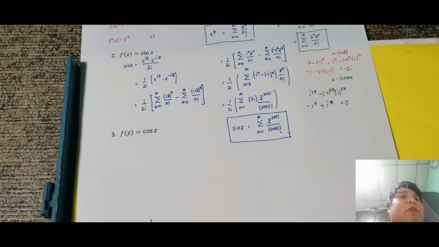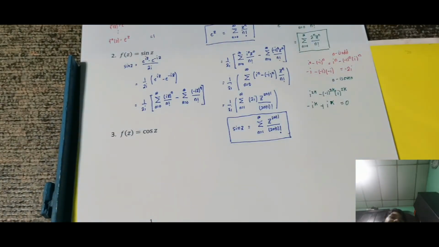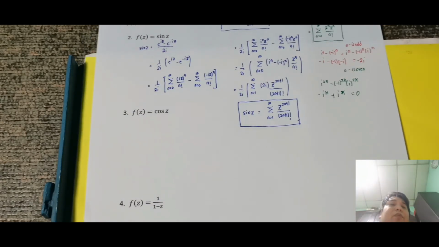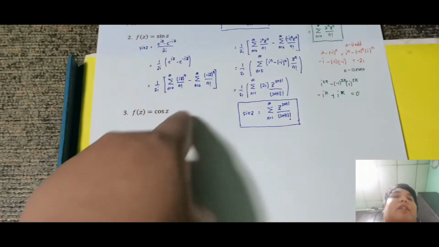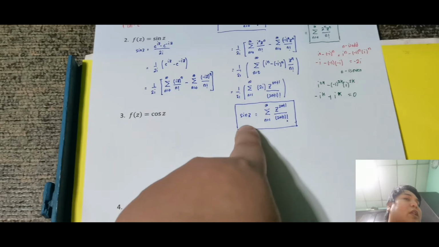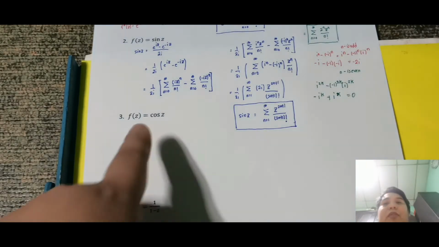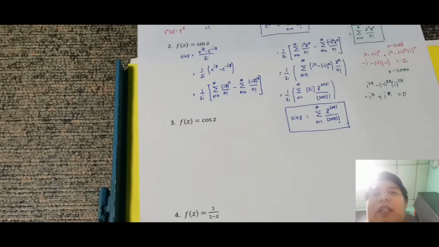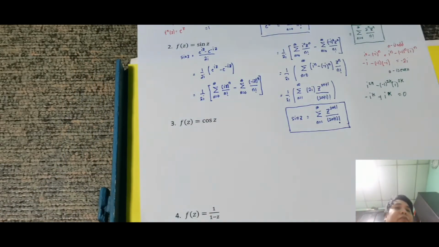Okay, so hoping na naintindihan mo yung part na pinakita ko sa inyo doon. Okay, next. Ito talaga yung mahirap dito, mahaba siyang i-explain. Next is f of z is equal to cosine z. So note na yung derivative ng sin z is cosine z. So what if kunin natin yung derivative nito para makuha natin yung series nito. Okay, ano ibig sabihin? Di-differentiate ko lang sa loob ng summation.